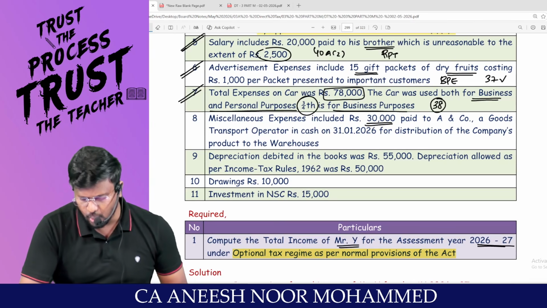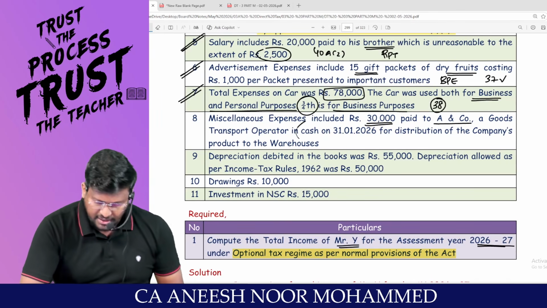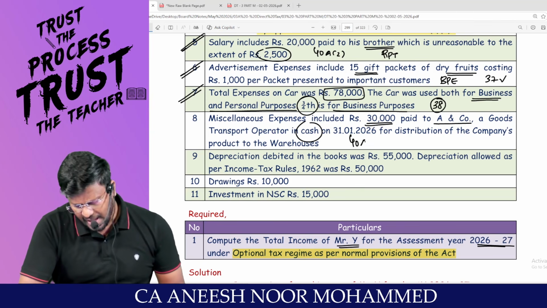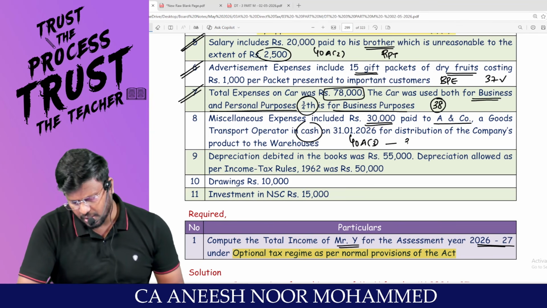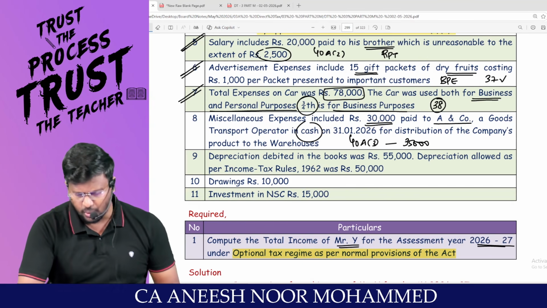Miscellaneous expenses include 30,000 paid to A and Co., a GTA, in cash. As we all know that, as per 40A subsection 3, to a GTA up to 35,000 rupees you can pay in cash. This is only 30,000.